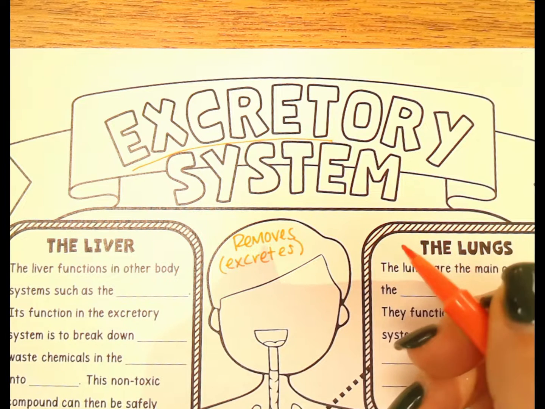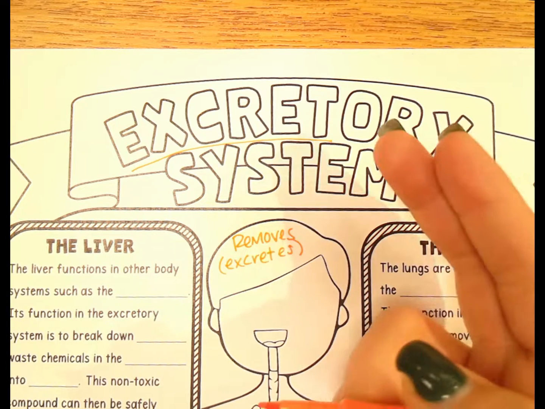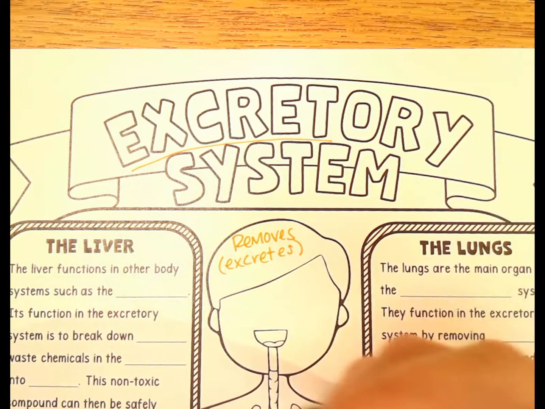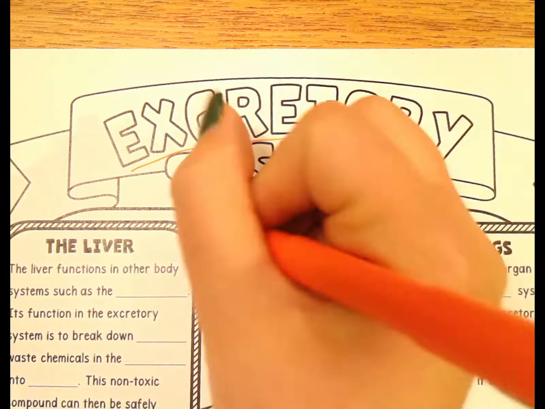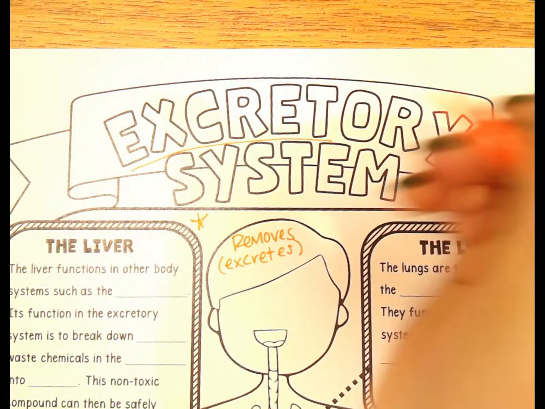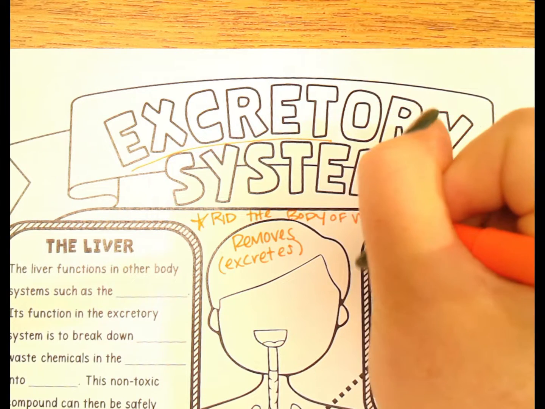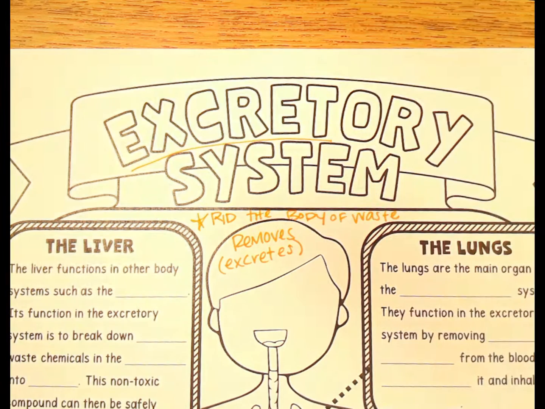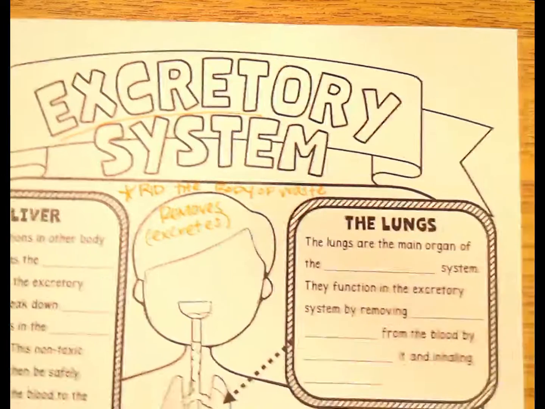unneeded things from the body. And it's lots of different materials. It can be liquids, it can be solids, it can be gases. And so we're going to talk about all of those waste products that it rids the body of. So the main job of the excretory system is to rid the body of waste. Okay, so we're going to add that in at the top. Okay. Now, we're going to start with the lungs.